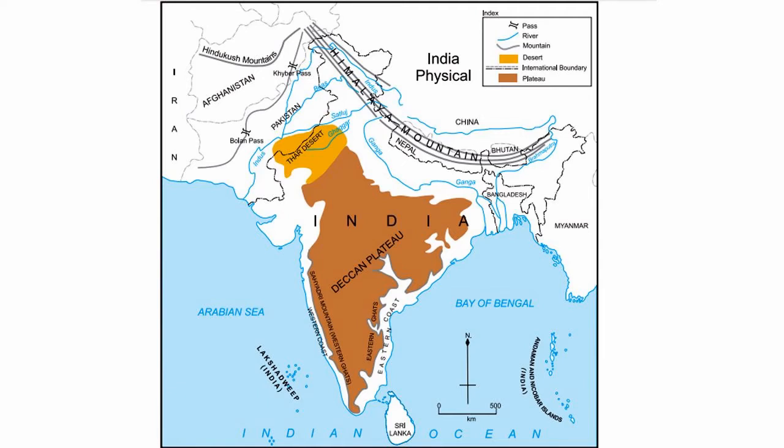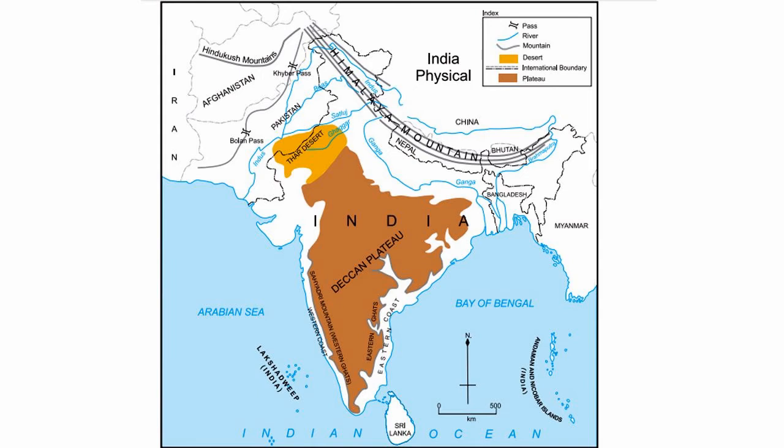See the map. On the top it is shown the Hindu Kush mountain, the Himalayas mountain, then you see the Afghanistan, Pakistan, Thar desert, you see the India, Deccan plateau, Bangladesh, Myanmar, Bay of Bengal, Nepal, see the Ganga river.